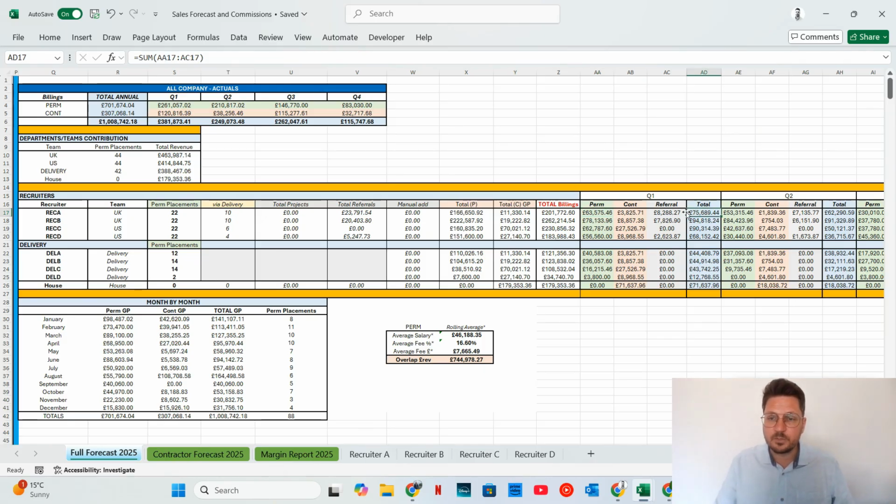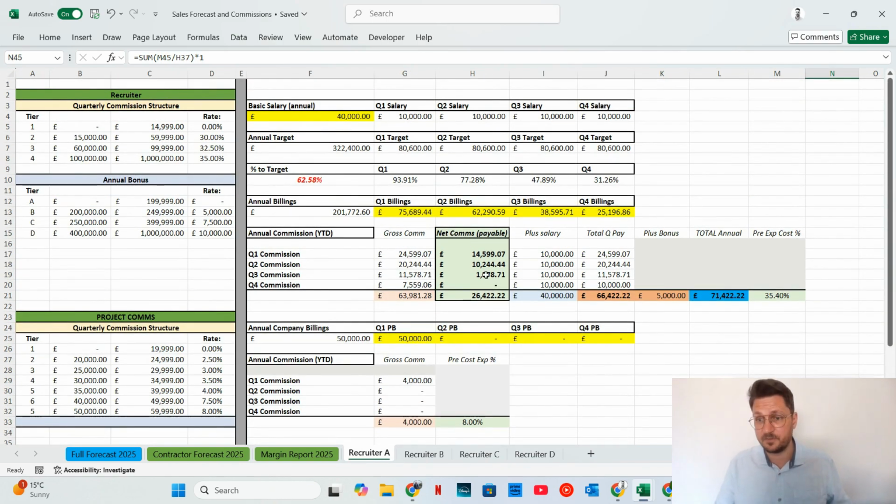But ultimately, what you want to do with this particular section is to come up with a Q1 or a quarter final figure. And what it can do is, based on your specific commission structure, it can pop out what is the expected commission rate for that period of time. So again, custom calculator. Everyone's calculators are different. This one's built on the principle of you get a percentage of your gross commission minus your salary for that quarter, and then you're paid that net commission.